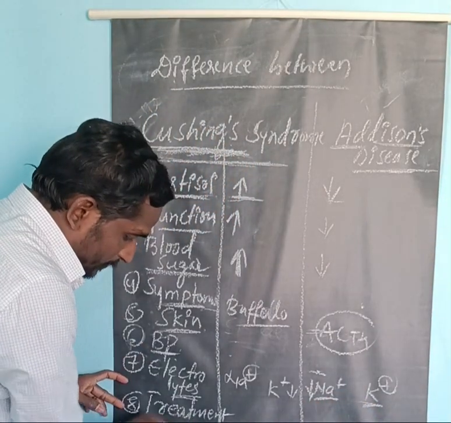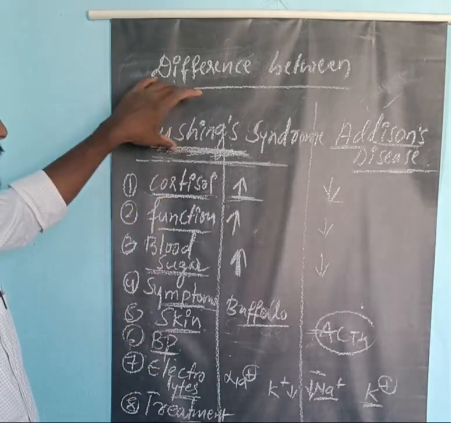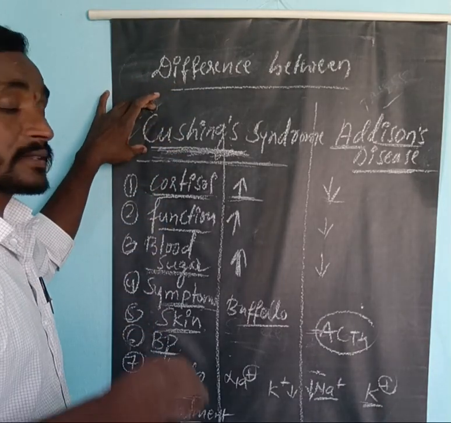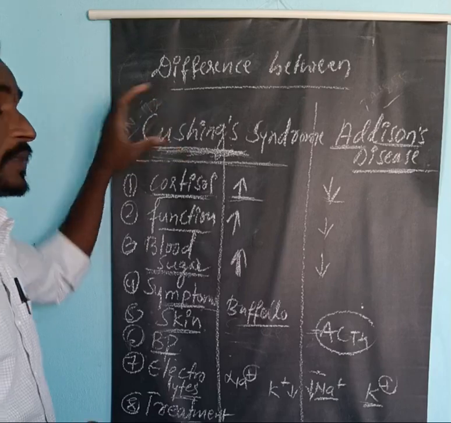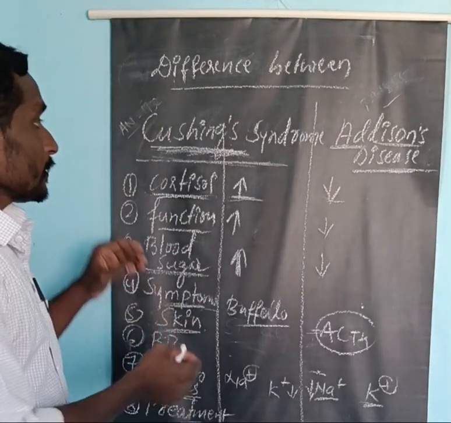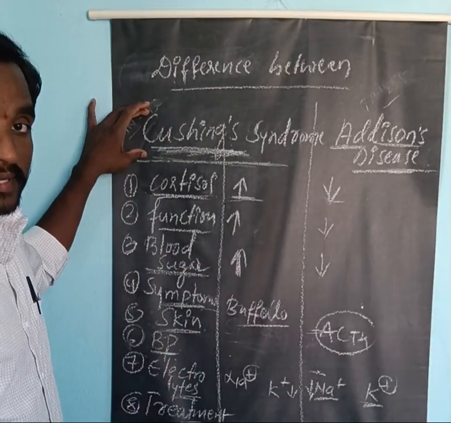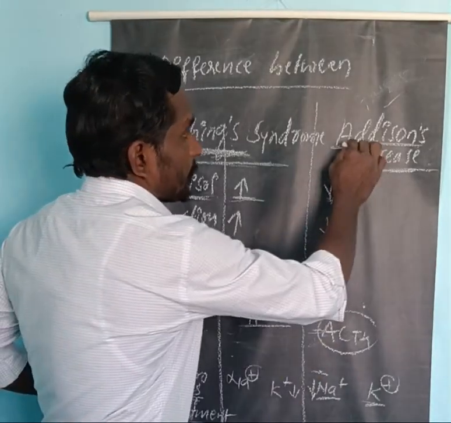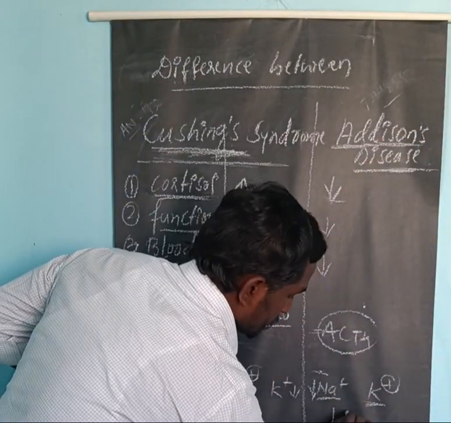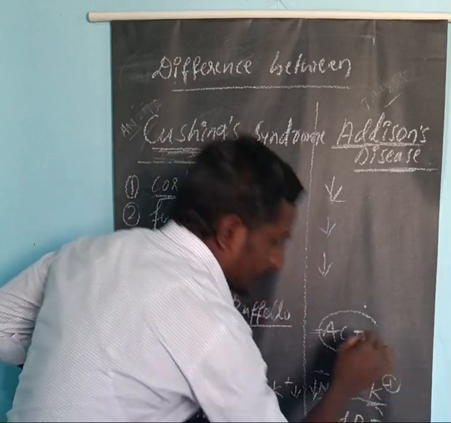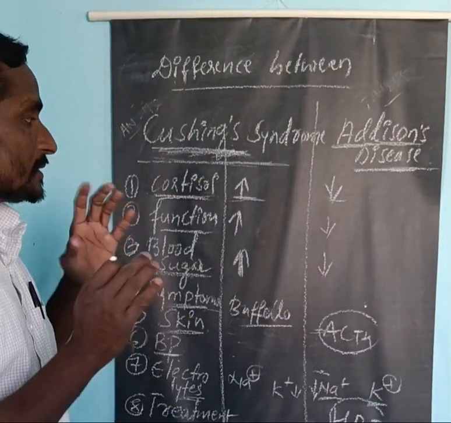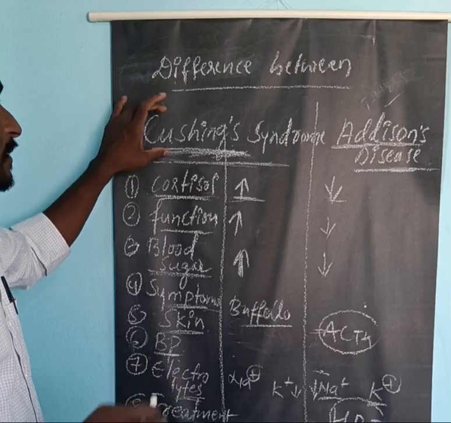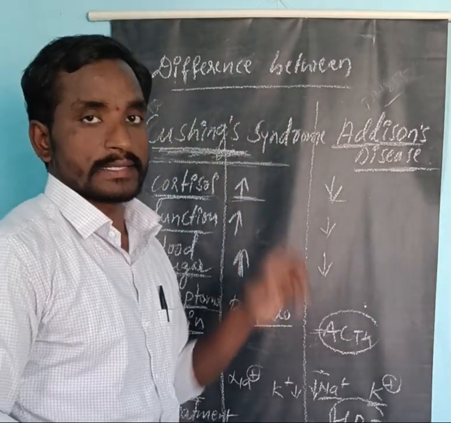Now come to the treatment options. The persons who are suffering from Cushing syndrome have options like surgery, radiotherapy, chemotherapy, and symptomatic management. But for the persons who are suffering from Addison's disease, the only option is HRT treatment, that is hormonal replacement therapy. So this is about the difference between Cushing syndrome and Addison's disease. Thank you.